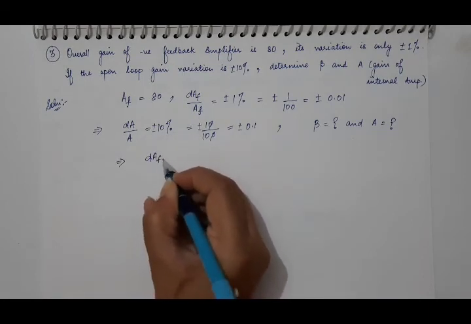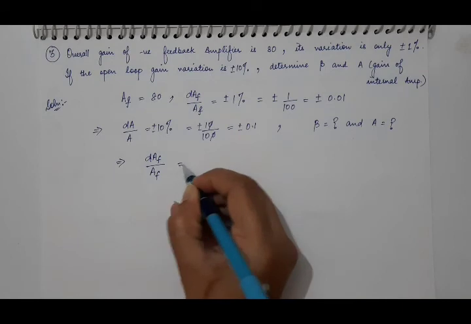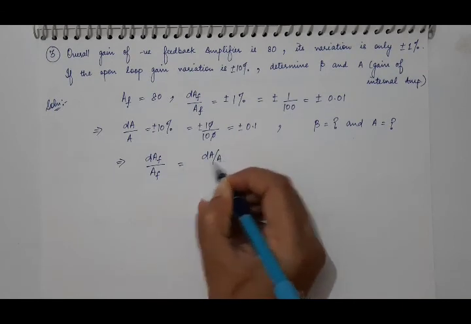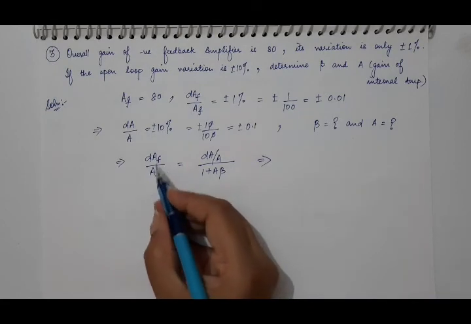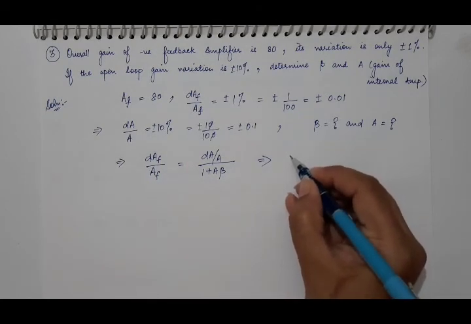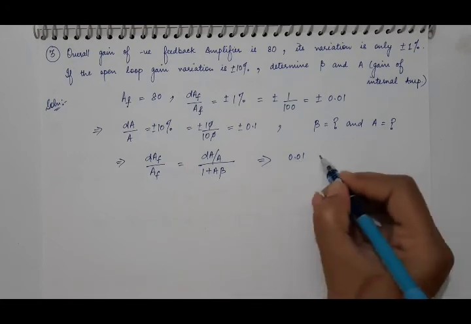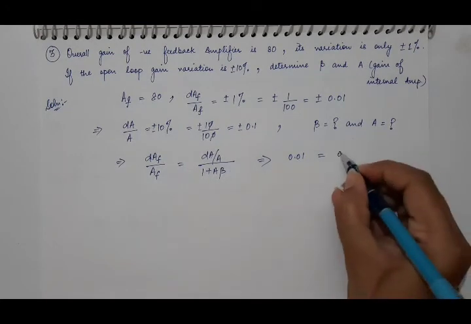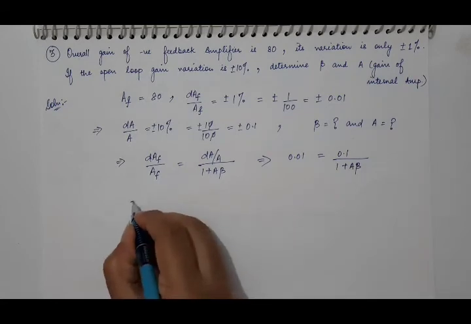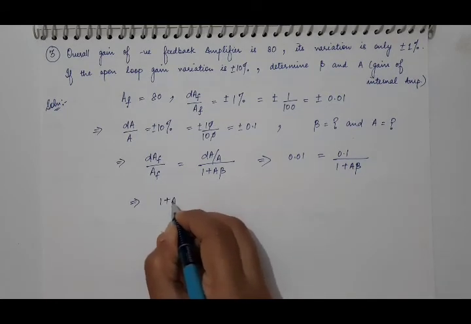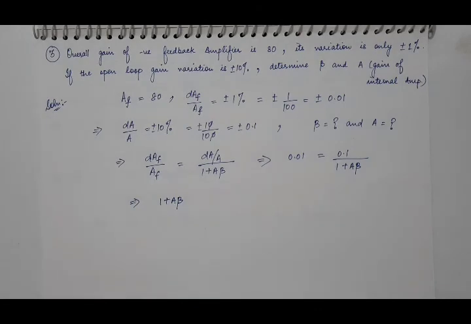It is dAF by AF equal to dA by A upon 1 plus A beta. What is the value of dAF by AF? It is 0.01, equal to 0.1 divided by 1 plus A beta. So from here we will calculate the value of 1 plus A beta, and then we will use that value to calculate A. And then we will calculate beta.